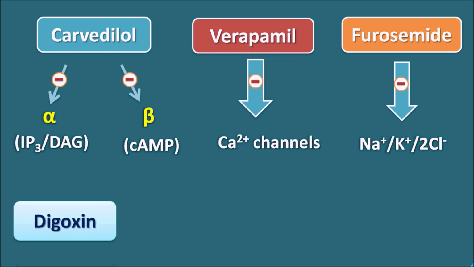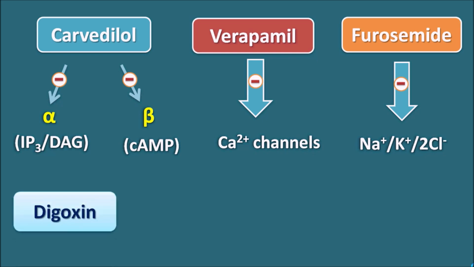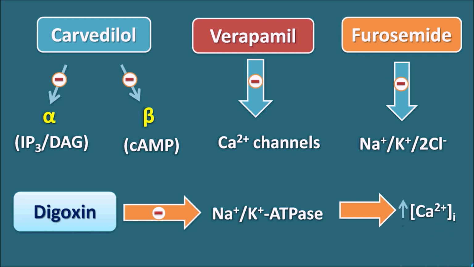And the last drug is digoxin. Just like furosemide, digoxin also acts on one of the pumps, but this pump is present in the heart. Digoxin is going to inhibit the sodium potassium ATPase pump within the heart, thereby it inhibits the exchange of sodium for potassium. When this pump is inhibited, it results in increased intracellular calcium levels, which increase the force of contraction of the heart. In this way, digoxin increases the intracellular calcium levels, thereby it acts as a cardiotonic. So digoxin is the right answer for the given question.